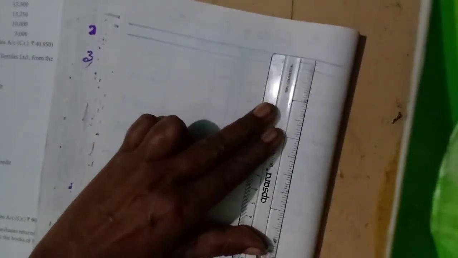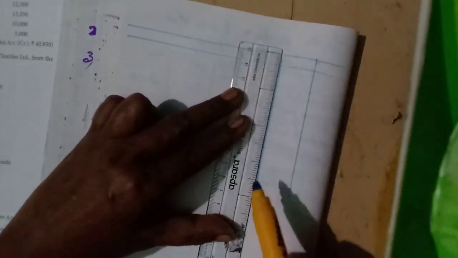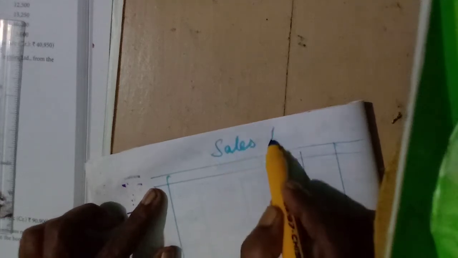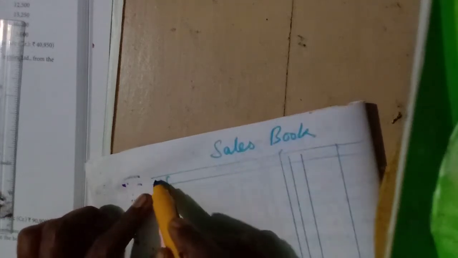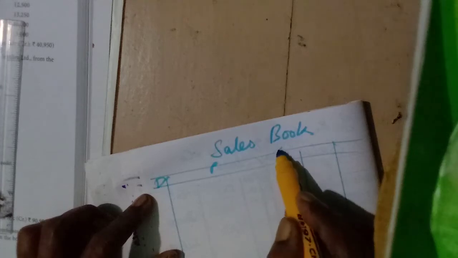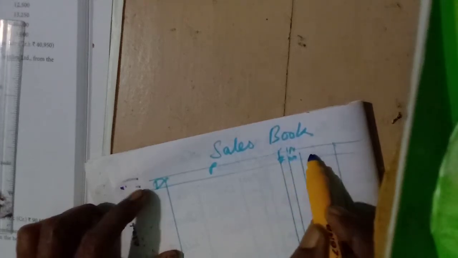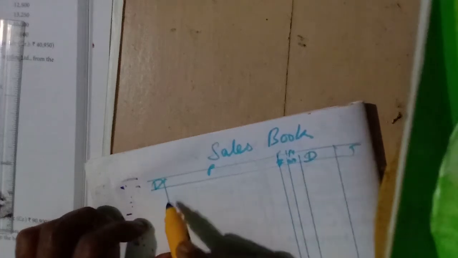To amount column, invoice, LF, date. Okay, sales book. Invoice number, details, total.